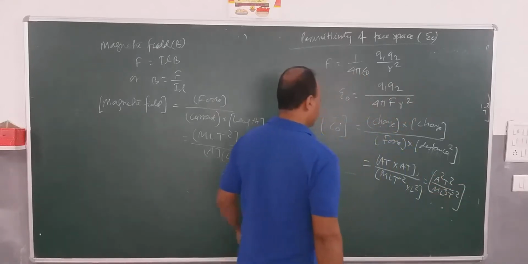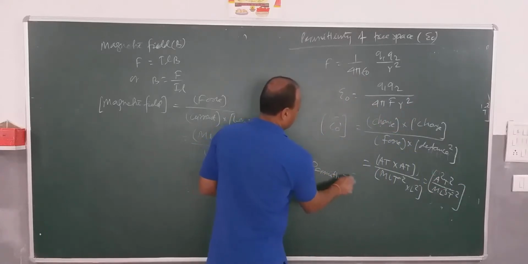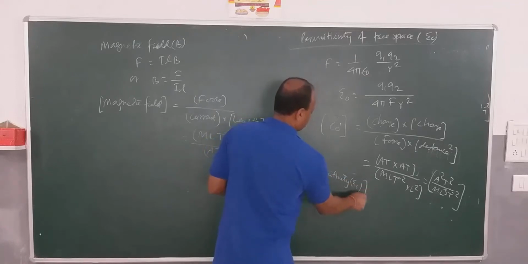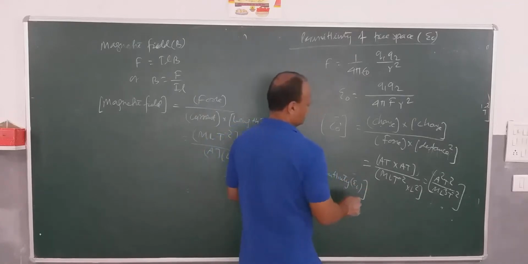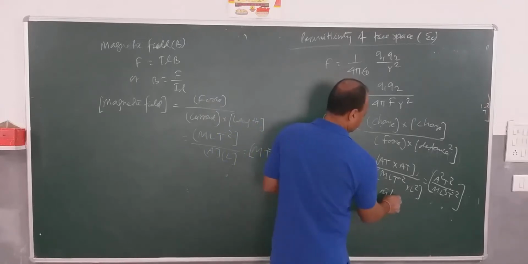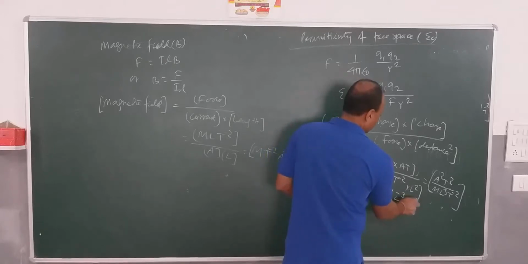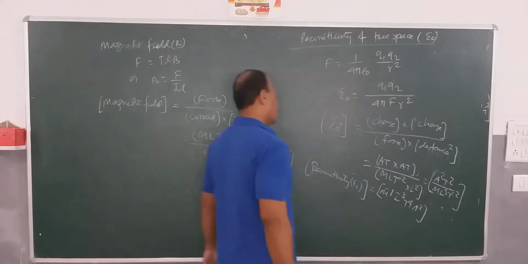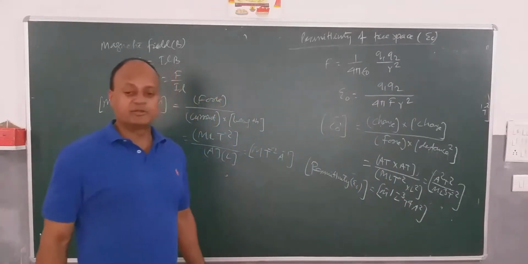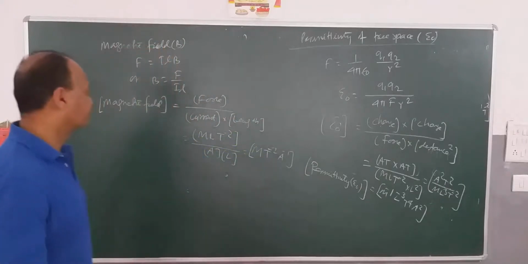If we simplify, then permittivity of free space, epsilon 0, will have dimensions M to the power minus 1, L to the power minus 3, T to the power 4 into A square. So this is the formula of permittivity of free space.